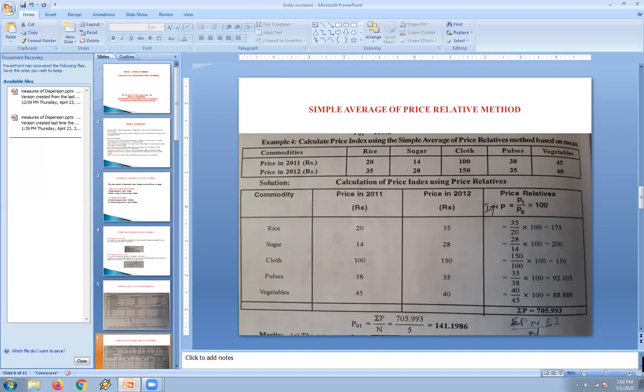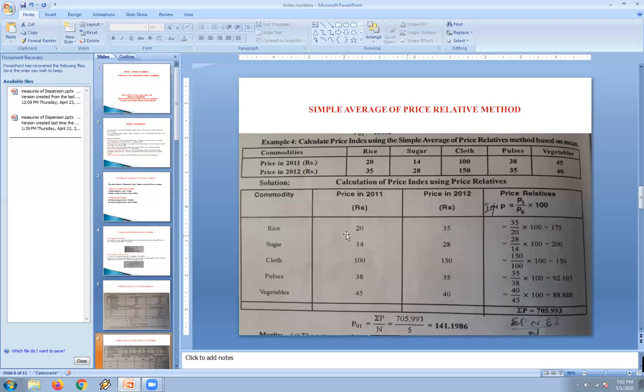So we know the formula, that is summation I or summation P, both are one and the same, divided by N, will calculate according to the simple average of price relatives. So how do we calculate I? It is P1 divided by P0 into 100. So P1 by P0 means the current year price divided by the base year price, multiplied by 100, and we get the I values.